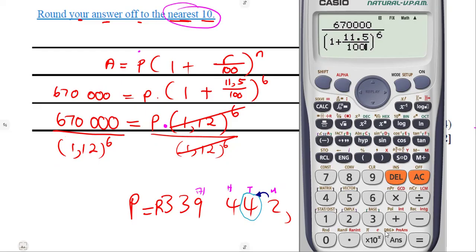This was the same presentation. Remember, if you divide by the bracket, this is what you're supposed to get. It means inside this bracket, there's something wrong here. 115 over 100 like this.